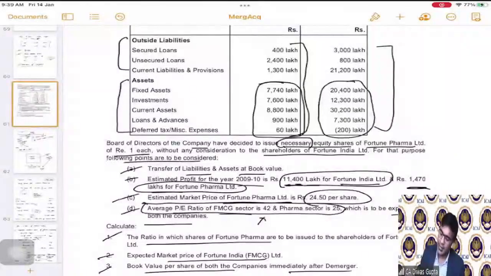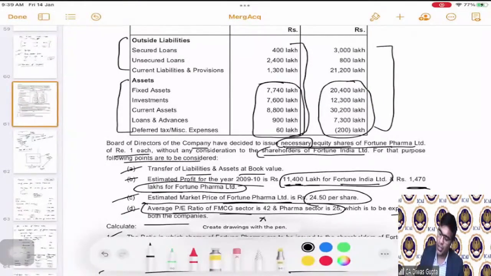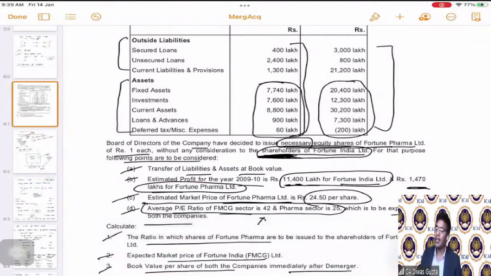See, in this they have clearly said, decided to issue necessary equity shares without consideration to the shareholders of the Fortune India Limited. They are saying that the shares will be issued directly to the shareholders. And in demerger also, shares are issued to the shareholders only.